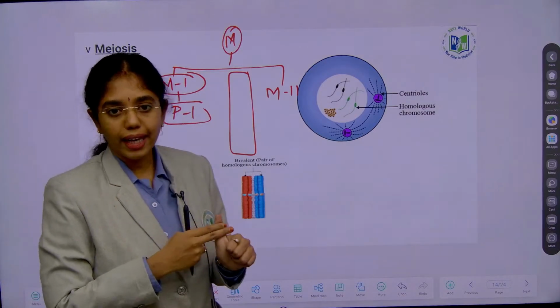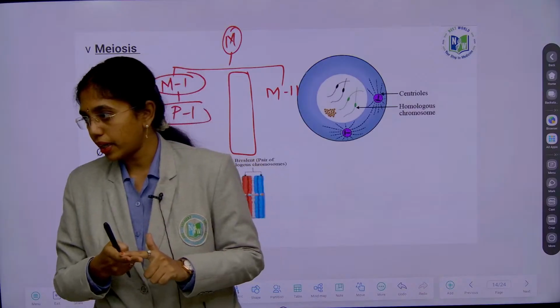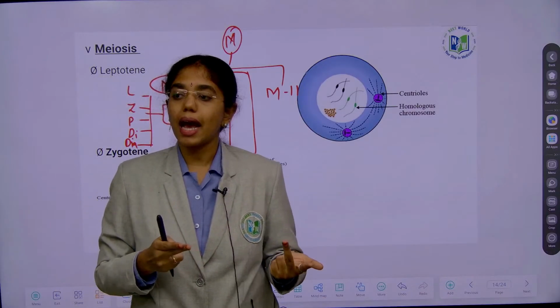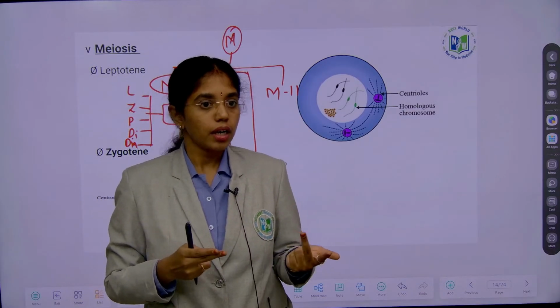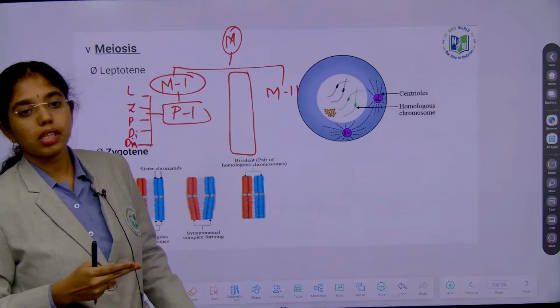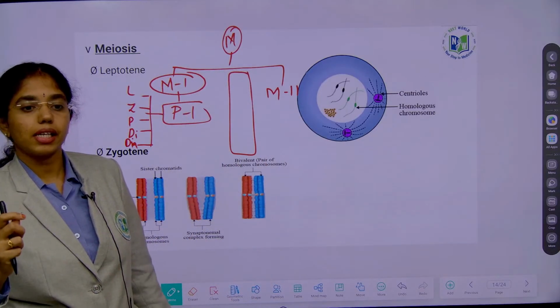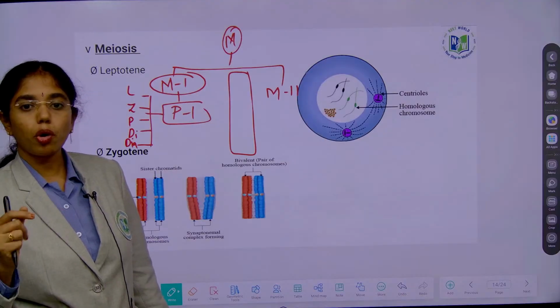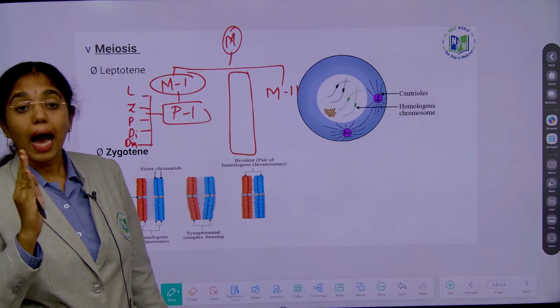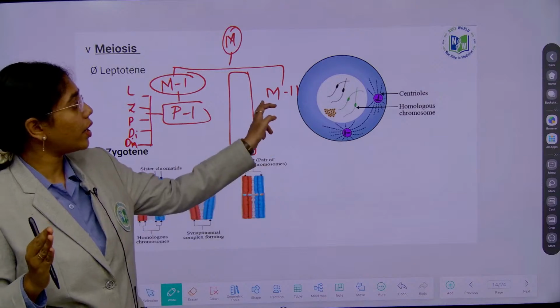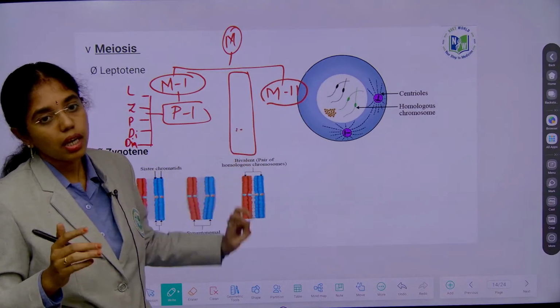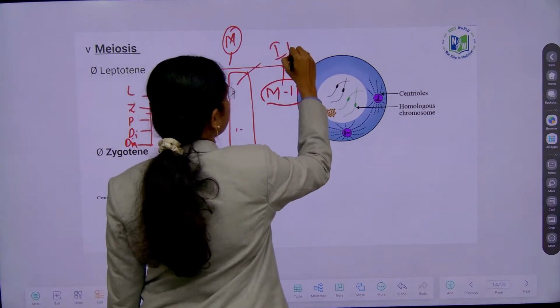No DNA replication. The cell is metabolically active. Centriole duplication happens in an animal cell, right? And then DNA and protein synthesis will take place at the interkinesis stage. The RNA and proteins that are required for meiosis 2 will be synthesized in interkinesis.